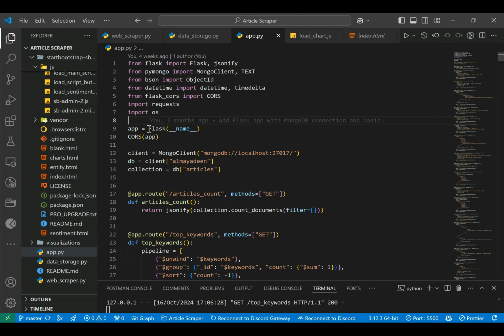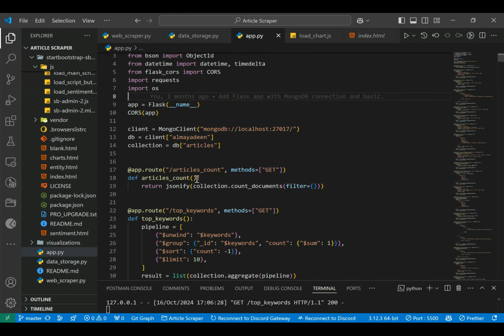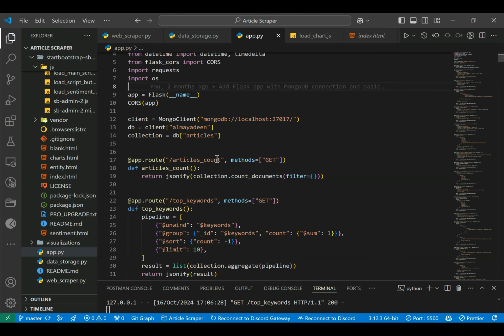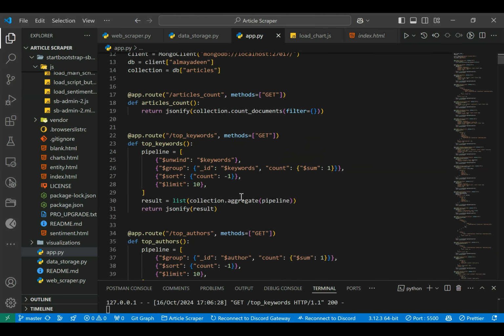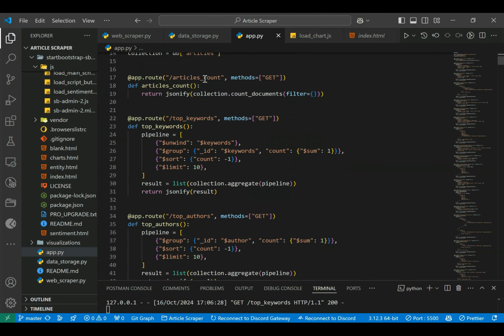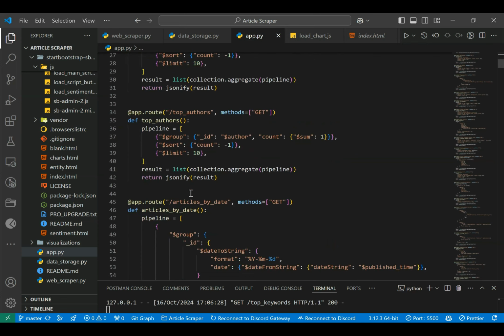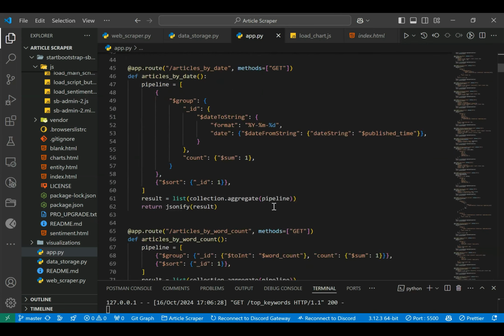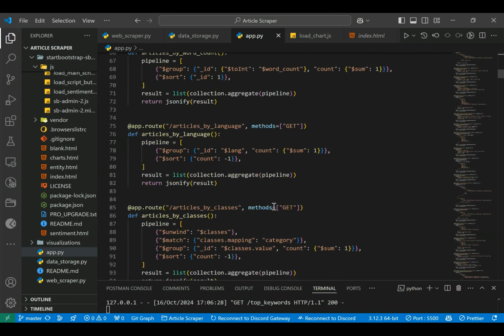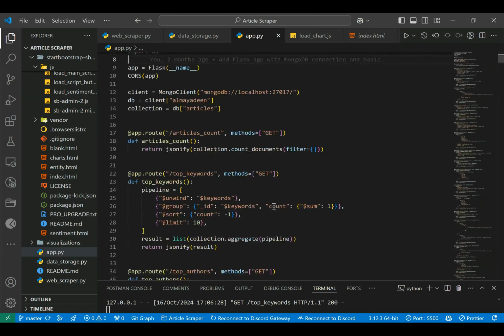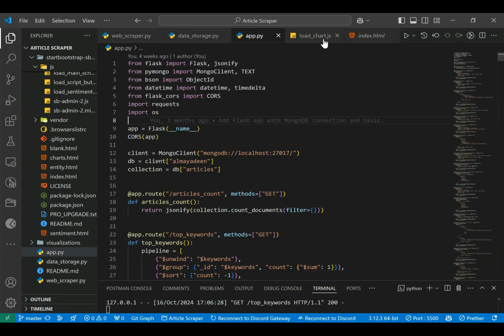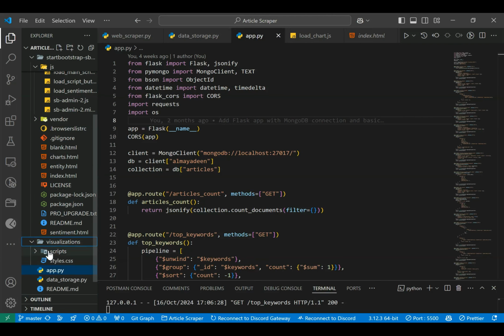I used Flask to get some useful insights from the scraped articles, such as the top keywords, articles count, the top authors, articles by date, and all of these are later going to be used in the visualizations. Talking about visualizations, I used the JavaScript library called amCharts.